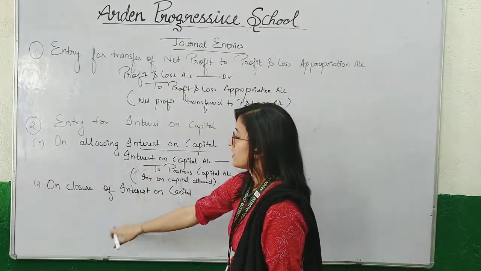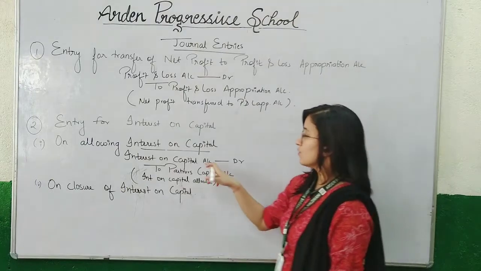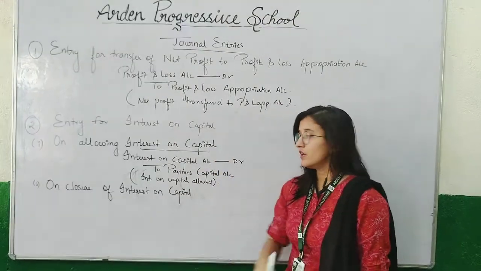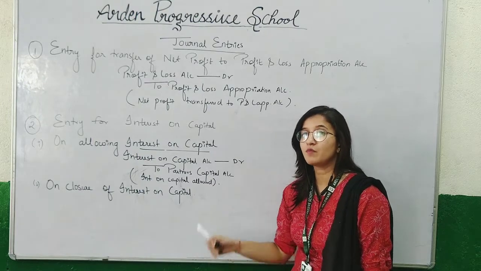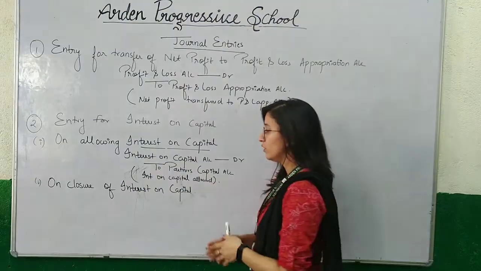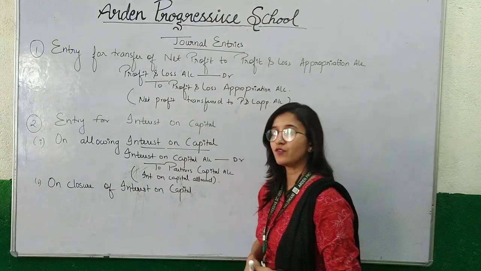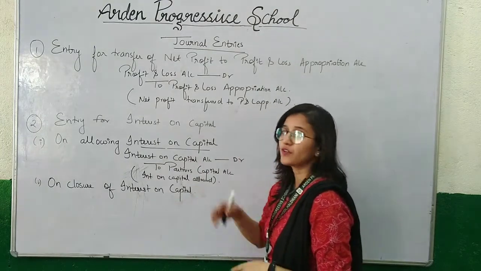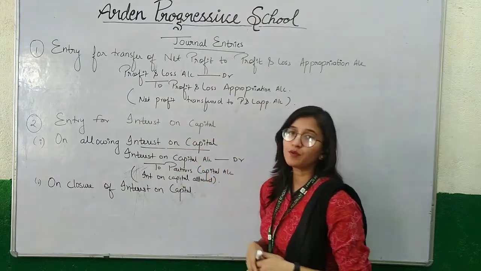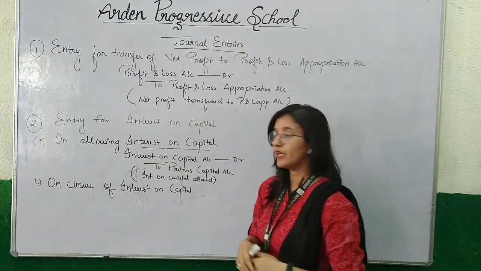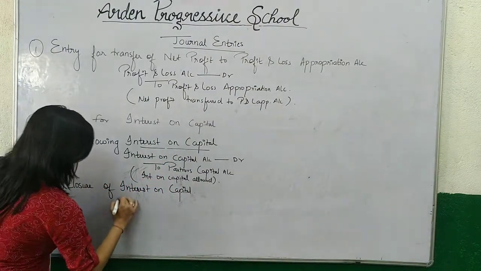Now, the next transaction is on closure of interest on capital. While closing interest on capital, this interest on capital is transferred to profit and loss appropriation account. And we know interest on capital is treated as an expense for the business firm. So while transferring interest on capital account, profit and loss appropriation account will be debited. So here the entry for this transaction will be